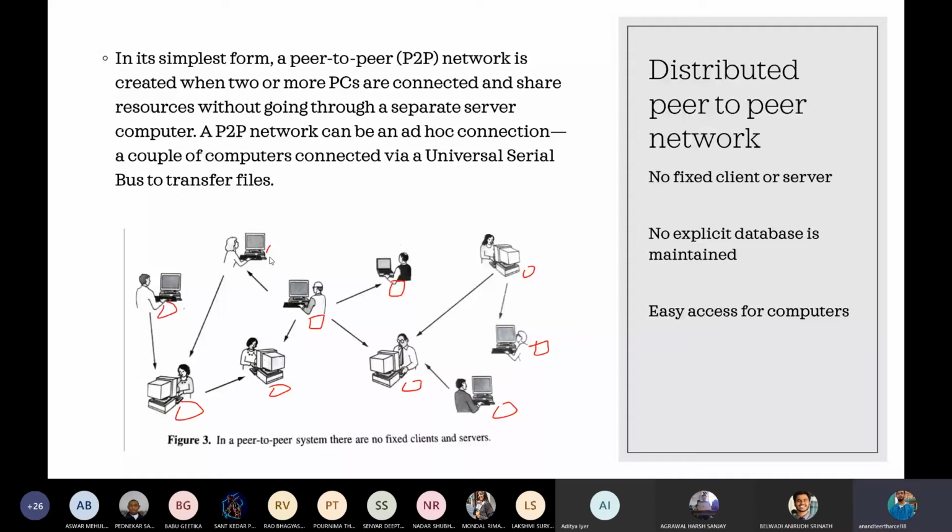Now if this person created a new block and added it inside the blockchain, what will happen is all these computers will be communicating with each other continuously. So they will see that a new block has been added inside this person's computer. So they will quickly add it inside their own blockchain. The software will be doing it. No user will be doing it.